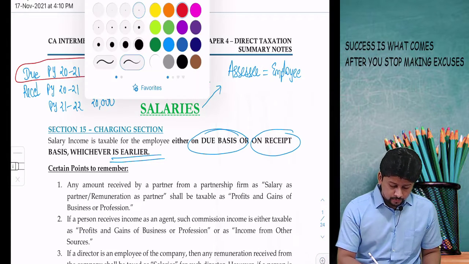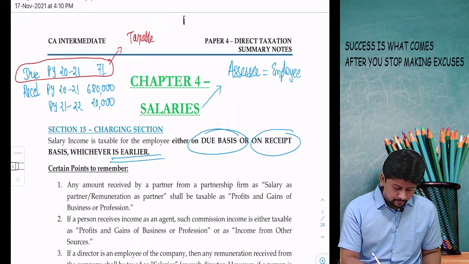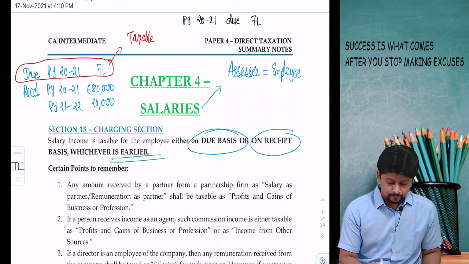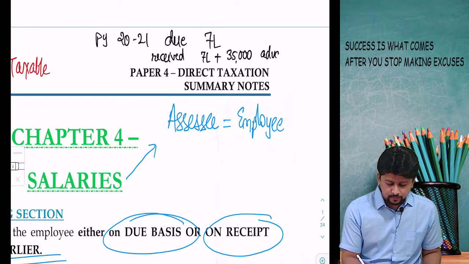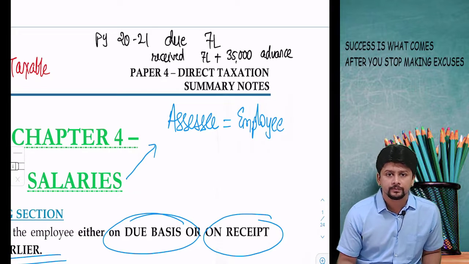Reverse situation, you may imagine an example where for previous year 2021 the amount due is 7 lakhs, but let us say the amount received is 7 lakh plus 35,000. What is 35,000? Salary of the next year received in advance.